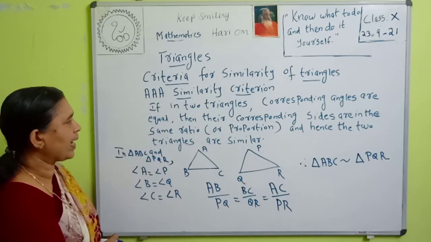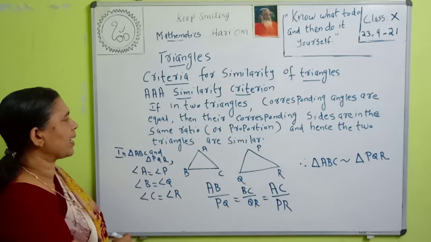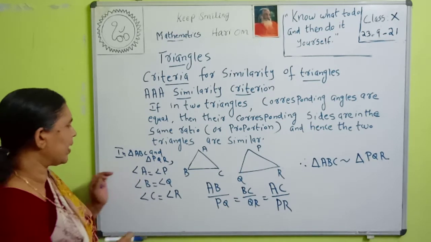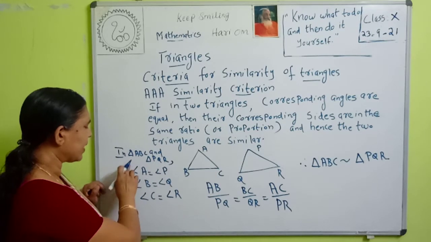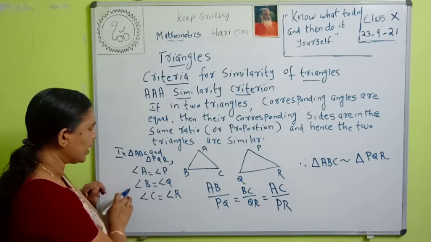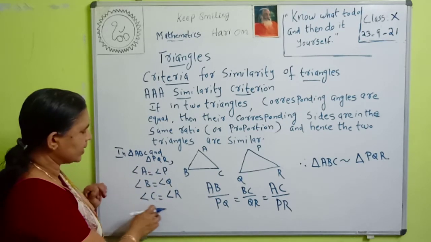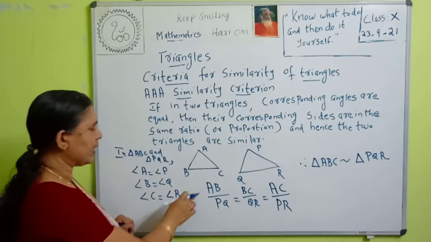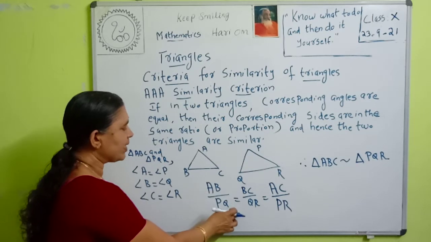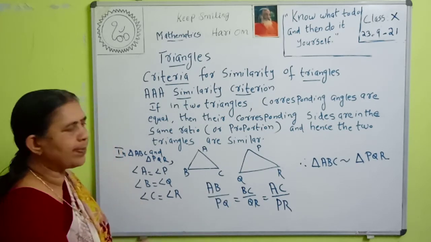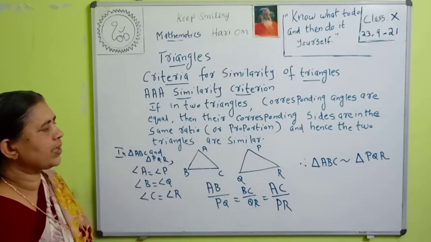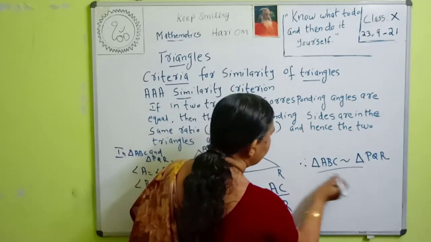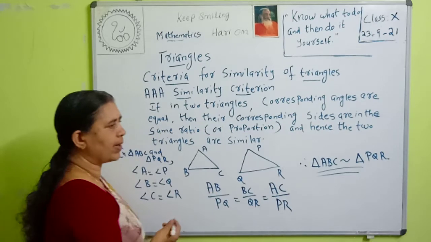That is, if in two triangles the corresponding angles are equal, then the corresponding sides are in the same ratio. Here the corresponding angles are equal means angle A is equal to angle P, angle B is equal to angle Q, and angle C is equal to angle R. Then the corresponding sides are in proportion, that is, AB by PQ is equal to BC by QR is equal to AC by PR. Therefore these triangles are similar. That is, triangle ABC is similar to triangle PQR. Okay.